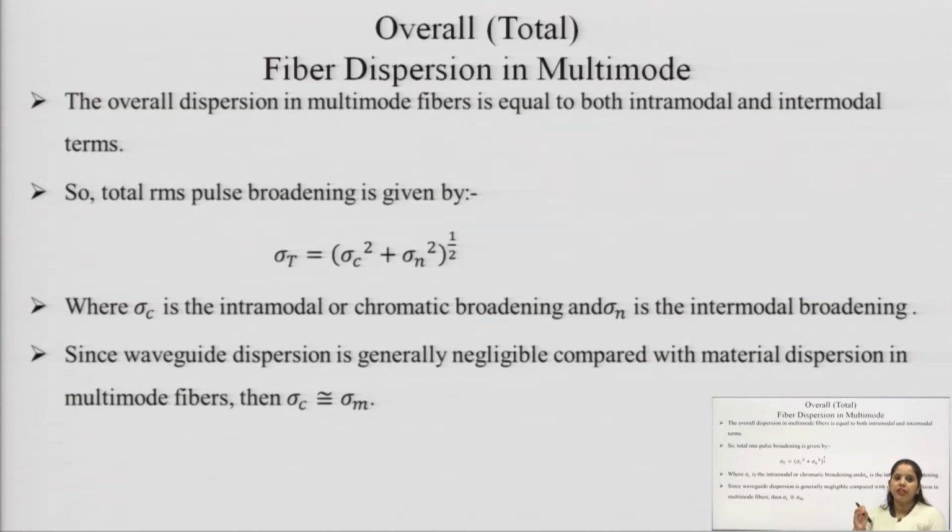So, whatever the pulse is, the exact pulse width at the input section does not remain the same at the receiver input; it gets broadened. Due to this broadening, our adjacent, that is neighboring, pulses overlap with each other, and we face the problem of intersymbol interference, which is represented as ISI.